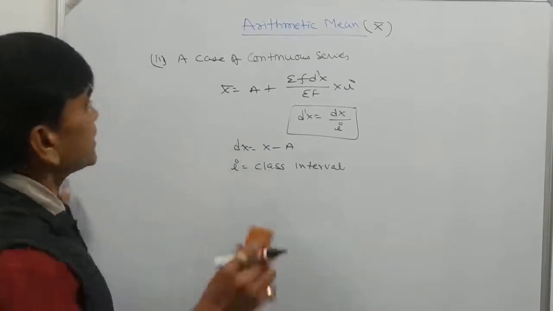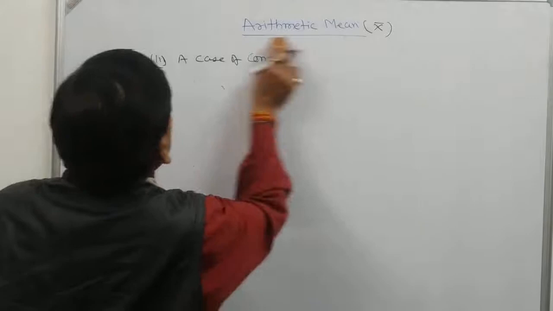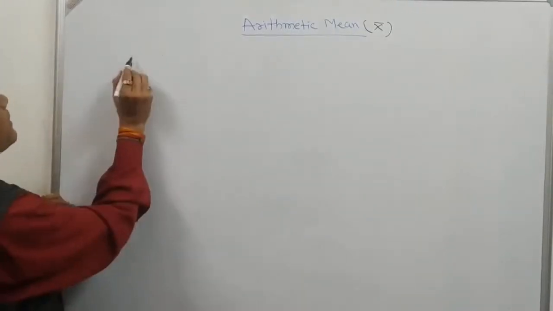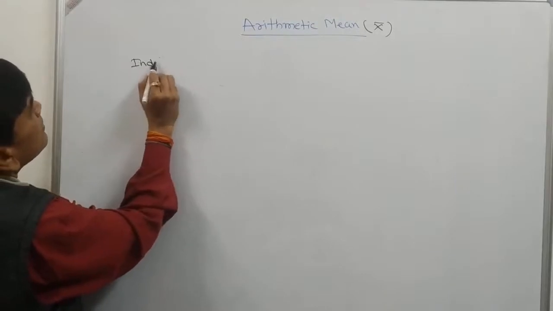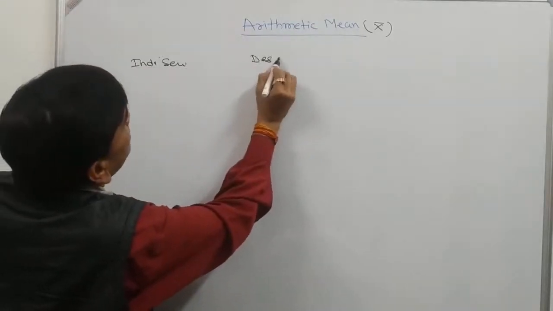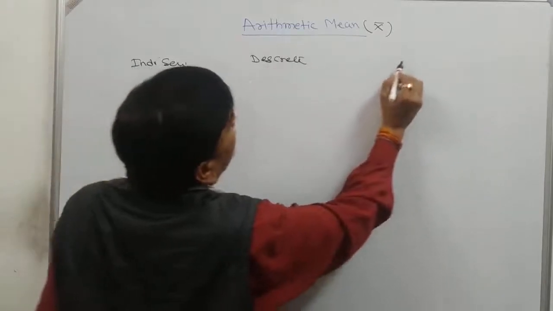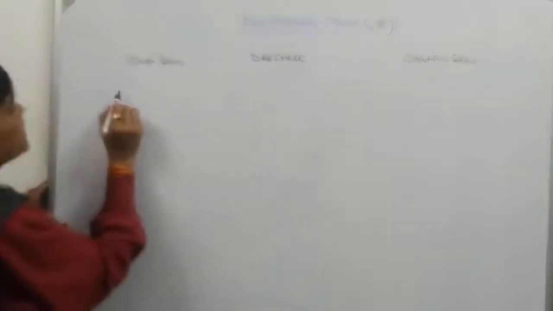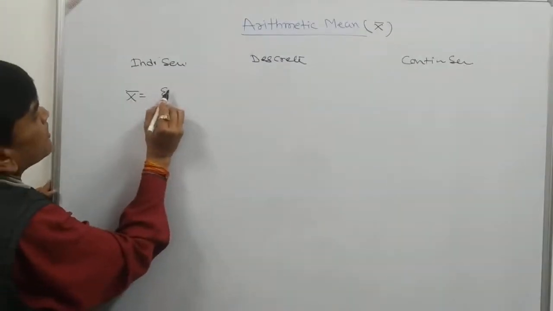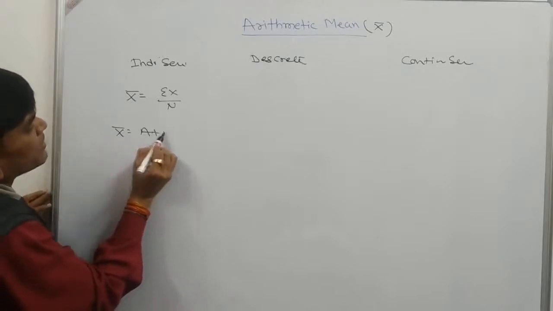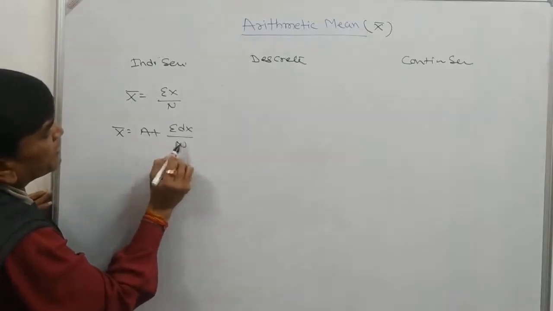Here are the three types of series: first one individual series, second one discrete series, and third one continuous series. In individual series, x bar is equal to sigma x divided by n, or x bar is equal to assumed mean plus sigma dx divided by n.